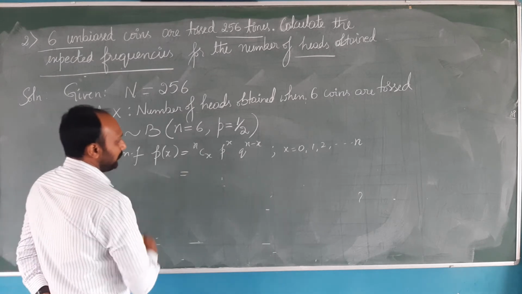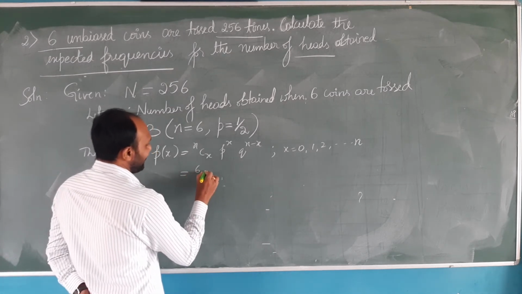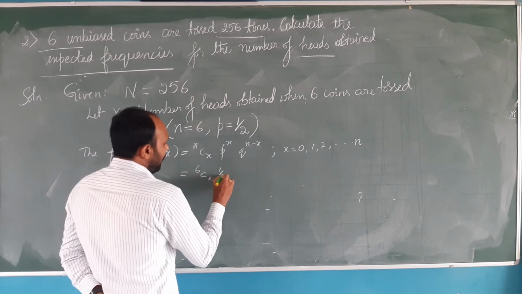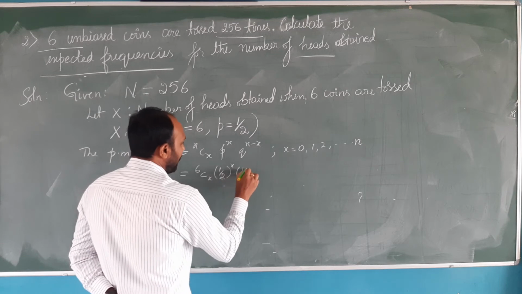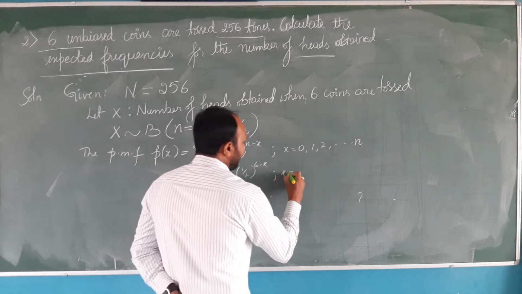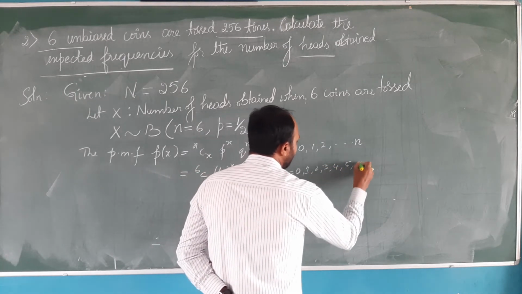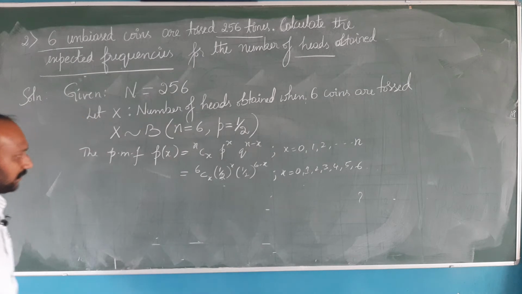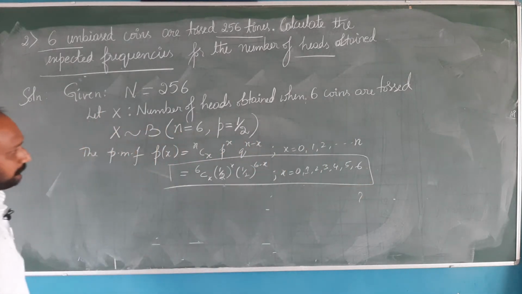But for our problem, the customized version is 6Cx (1/2) to the power x, then (1/2) to the power 6 minus x, where x can take value 0, 1, 2, 3, 4, 5, 6. This is the customized PMF version for our problem.